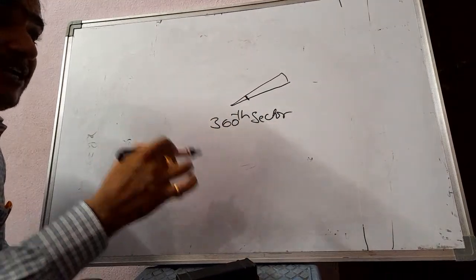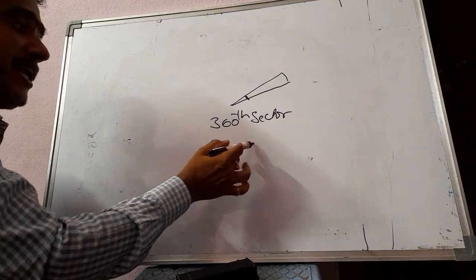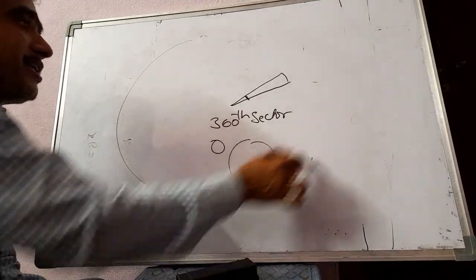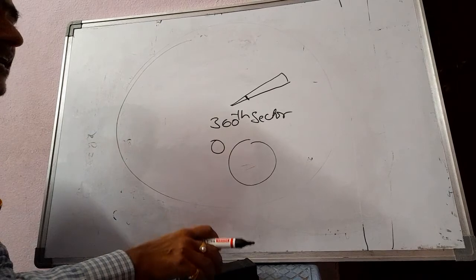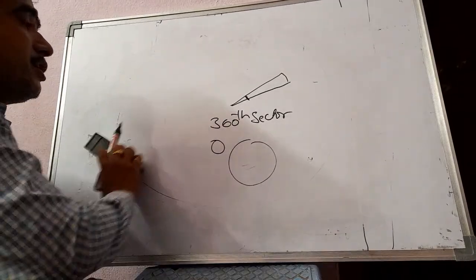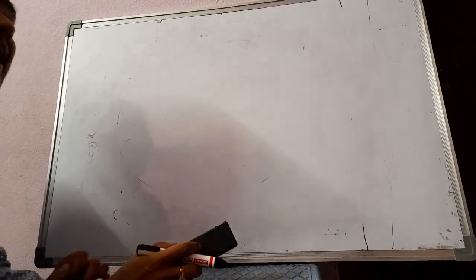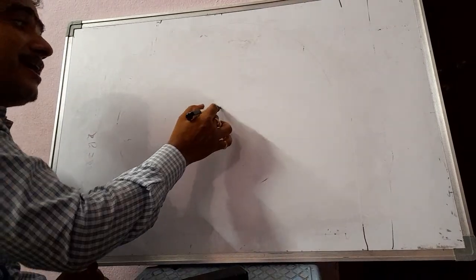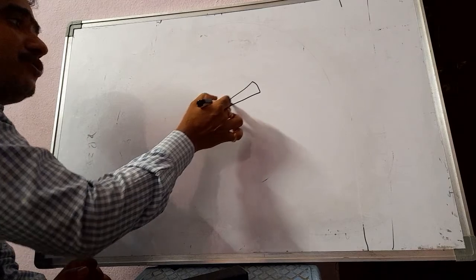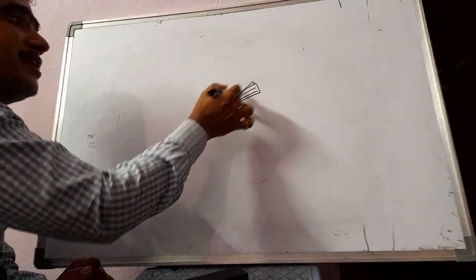You may ask me one doubt: is it a small circle or a big circle? It may be any circle, it is the same. So, sir, if we get any angle less than a degree, what to do? Again, a degree is divided into 60 equal parts.